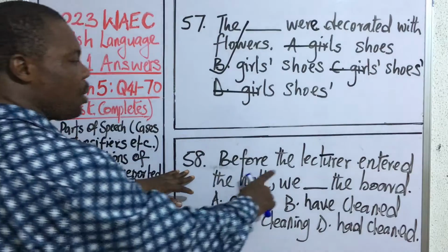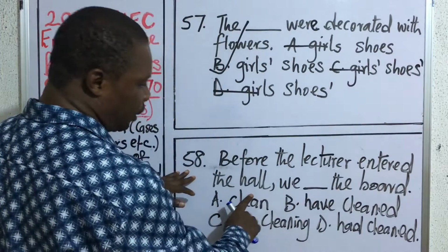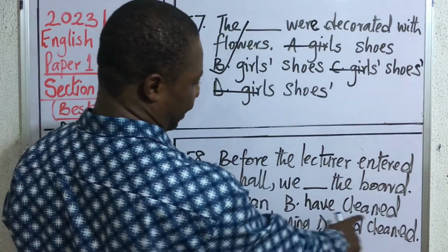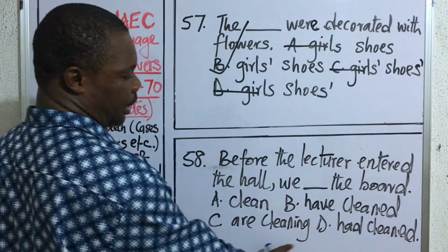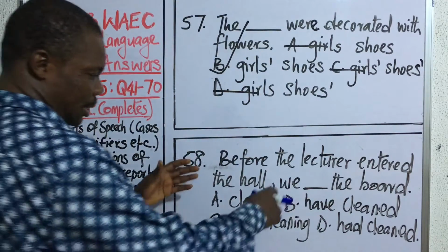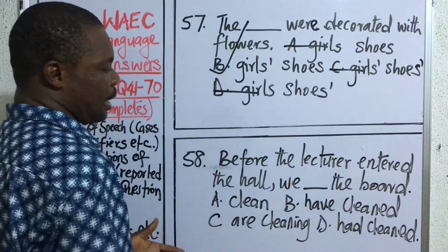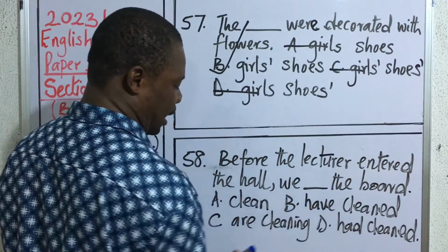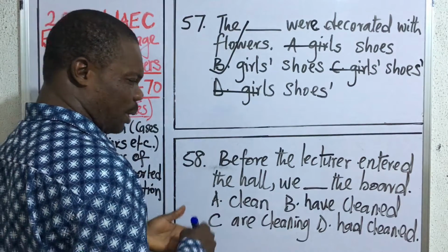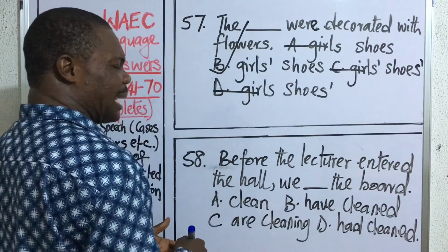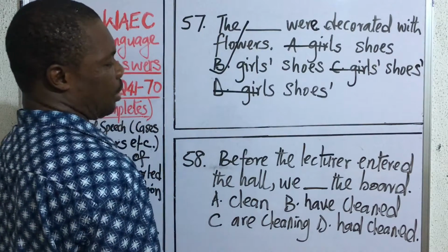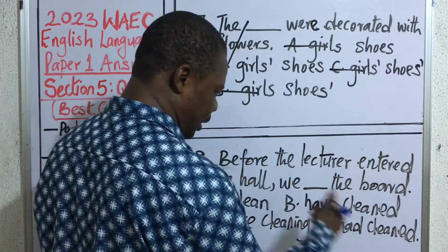58. Before the lecturer entered the hall, we dash the board. A, clean the board. B, have cleaned the board. C, are cleaning. D, had cleaned. Alright, so this one is a test of tenses. And the type of tense that is being tested here is past perfect tense. When you have a past perfect tense, it speaks of an action that has been concluded successfully and ended in the past. It doesn't have a result in the present.